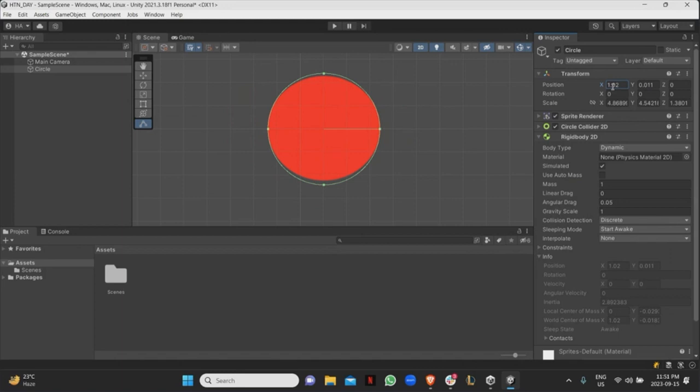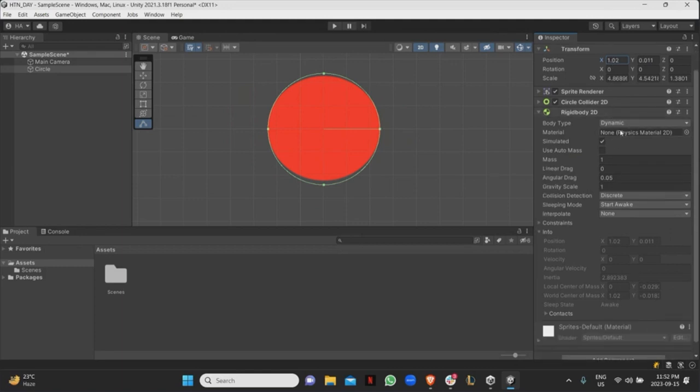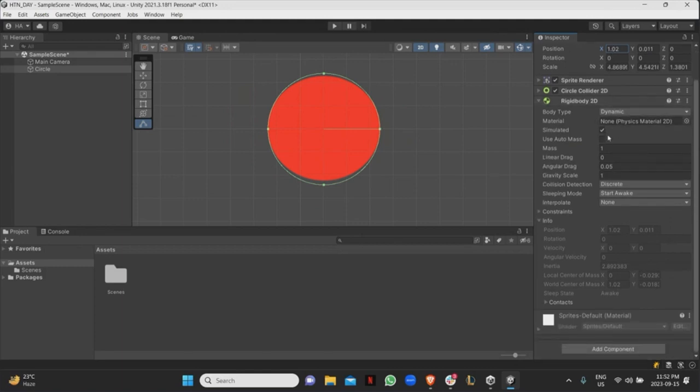Again, when we're creating our own game, we're going to be going over rigid bodies, so don't worry about it. But here you can see the different components that a rigid body has. There's going to be a Rigidbody 2D, and then a normal Rigidbody. If you're making a 2D game, just use the Rigidbody 2D version. If you're making a 3D game, then use the 3D Rigidbody.